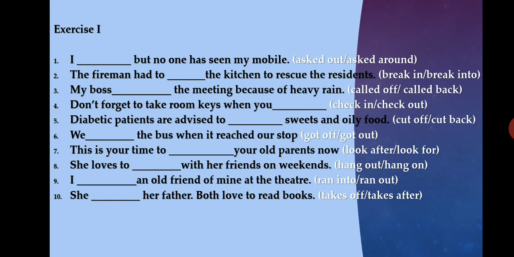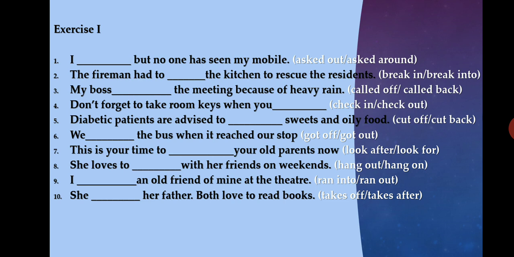I dash, but no one has seen my mobile. It means that I asked many people, but none of them have seen my mobile. So which phrasal verb do we use? We have already discussed in the beginning. Tell me. Yeah, it is asked around. Asked around means you ask many people. So the answer is asked around.